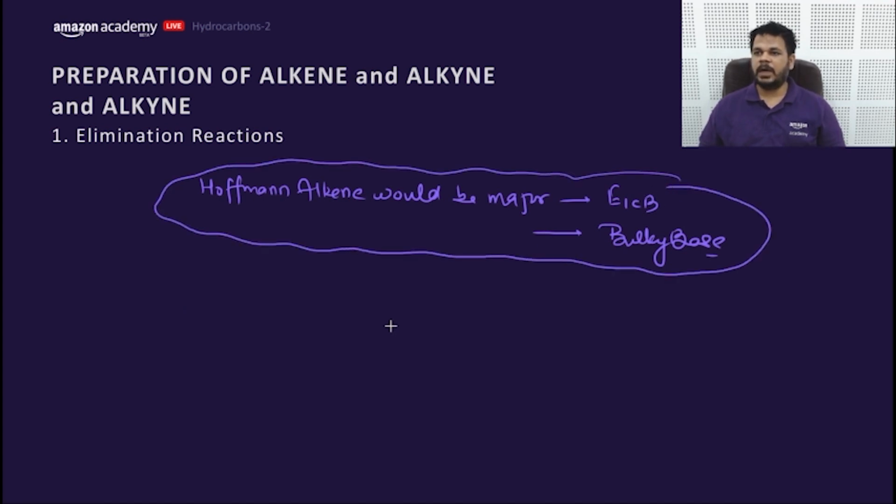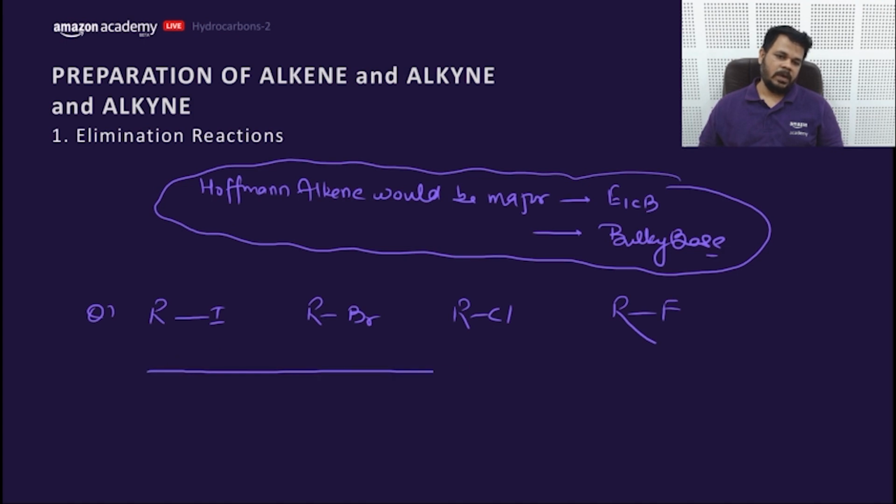Let's move to the next part, my dear friends. Clear? Okay. Next question is, what would be the order of E2 among these four? Order of E2, depending on the leaving group tendency. What would be the order?